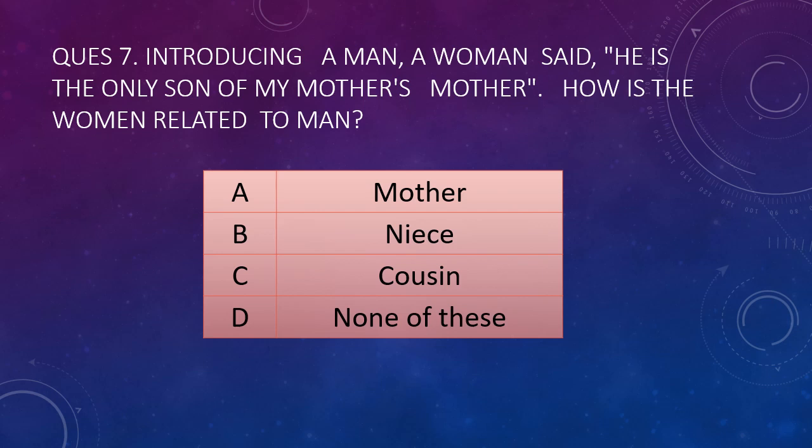Okay, first is introducing a man. A woman said, he is the only son of my mother's mother. How is the woman related to the man? Okay, so the woman's mother's mother, so the grandmother's son. Okay, the man is the grandmother's son, so she will be the niece of the man. So the answer is B, niece.